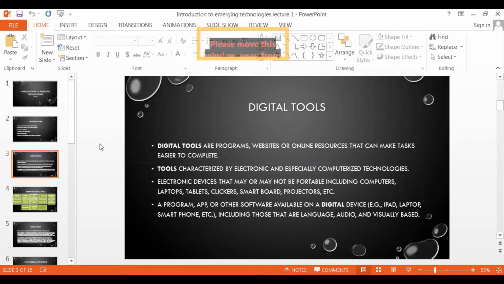A digital tool can be any program, any website, or any online resource. For example, Facebook, Twitter, Instagram. They are digital tools. Tools characterized by electronic or specially computerized technologies. Electronic devices that may or may not be portable, including computer, laptop, tablet, clickers, smartboards, and projectors. All are digital tools. A digital tool can be anything which can help you to connect and socialize. They can be your mobile phone, your notepads, your Mac notebooks, your computer systems, any websites, any interface.